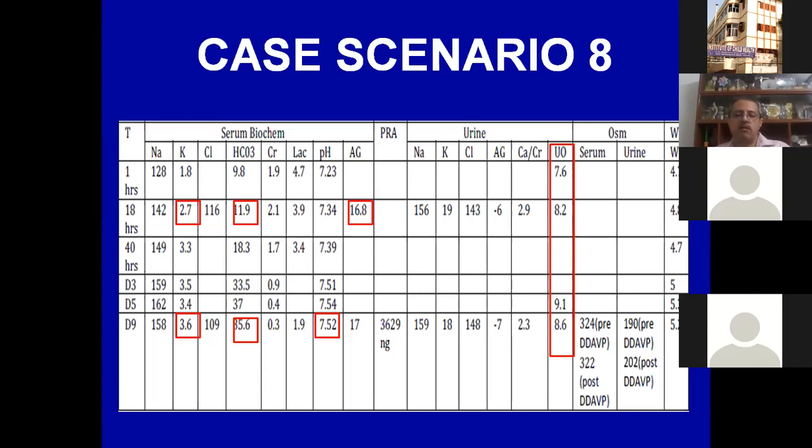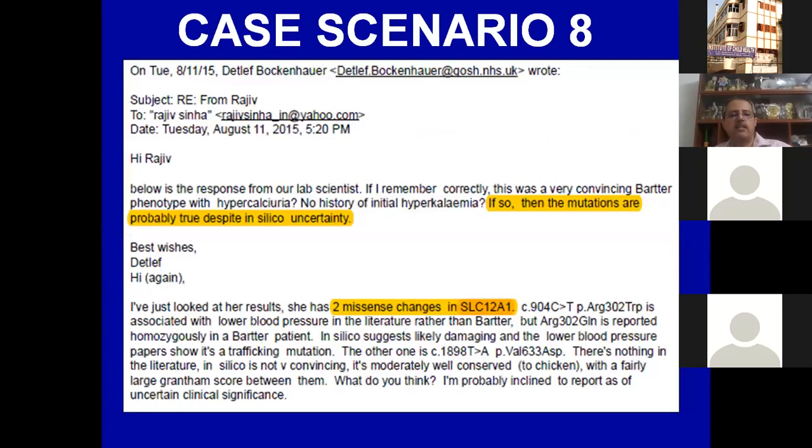This happened a few years back and I didn't have any clue about this. So we discussed it among all our faculties. None of them had any clue. I called up Bagga sir also. He also didn't have any clue. And then I emailed Detlef Bockenhorst.